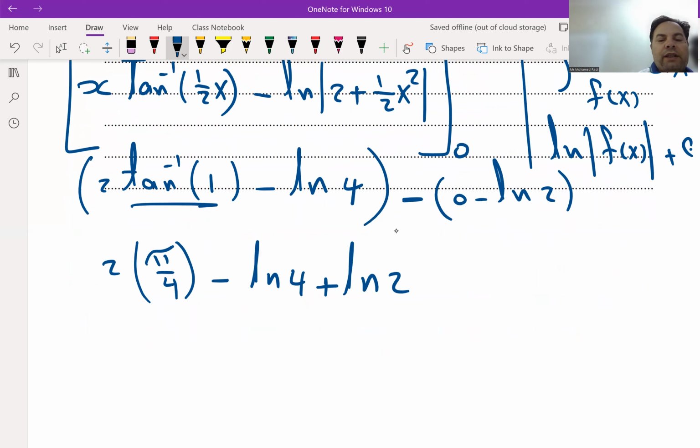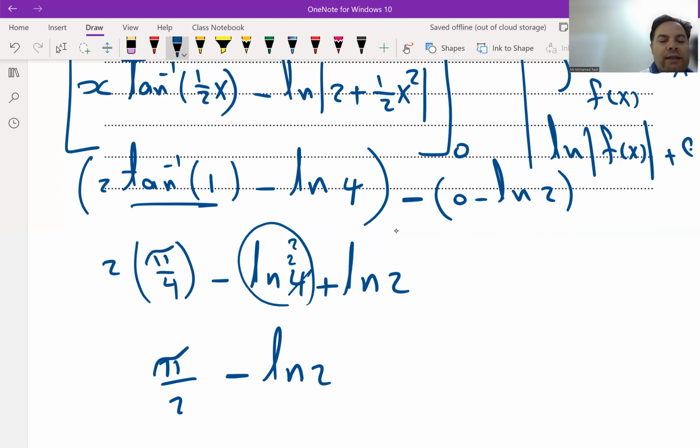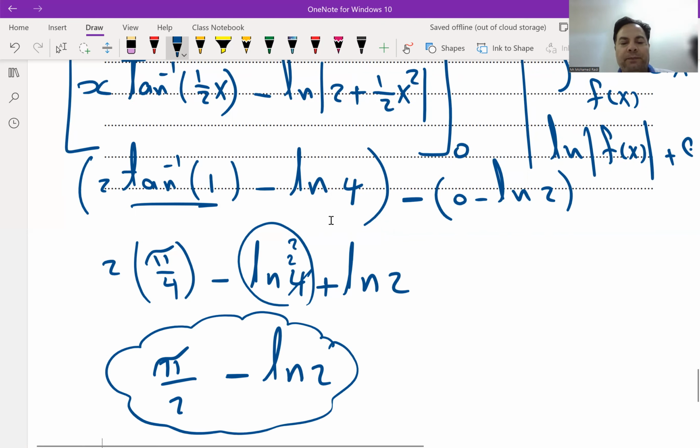ln 4 minus ln 2: you can write ln 4 as 2 ln 2 by writing 4 as 2 to the power of 2, and drop the power. So the final answer will be, sorry, simplify, pi over 2, then minus ln 2 squared, if you drop the power, will be minus ln 2. This is the final answer. Or you can take the negative outside, subtraction of logs will be division. This is the final answer, exact as he asked for. Thank you.